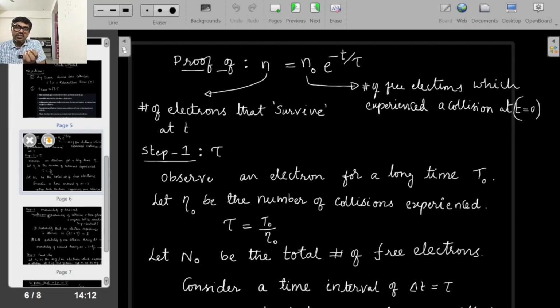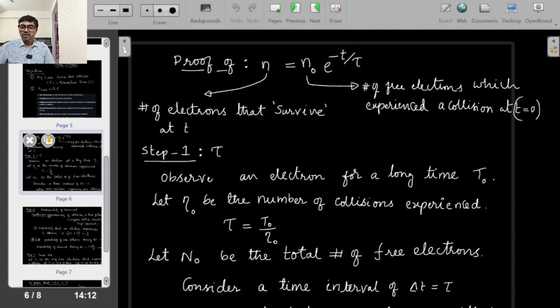Now out of that n naught electrons which experience collision at t equal to 0, how many electrons would survive without further collisions up to t time? N and n naught relation we have, this is exponential decay. We have to prove that first. This proof will go in 2 steps, in fact 3 steps. So first 2 steps will actually create the premise, and third step would be mathematical.